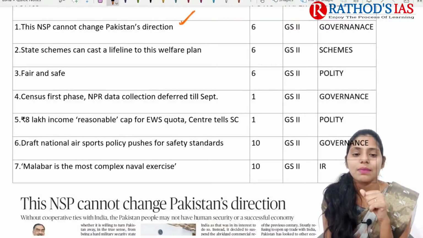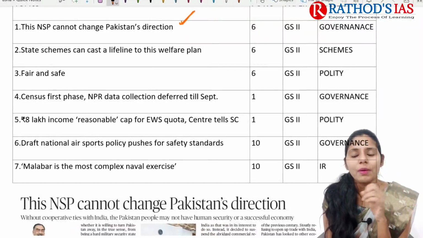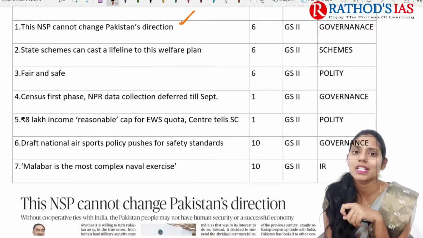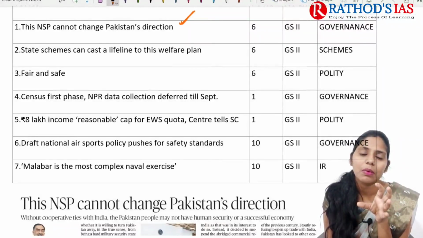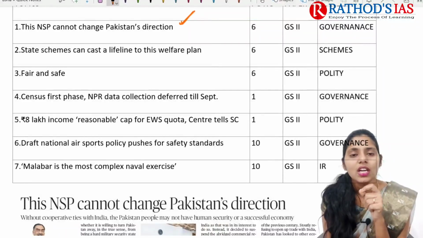And the next topic is about the EWS, economically weaker section quota. What happened recently is that by the 103rd Constitutional Amendment Act, the economically weaker sections of society were given 10% reservation, with a cap of 8 lakh rupees as income.